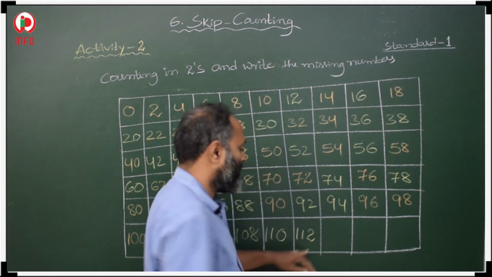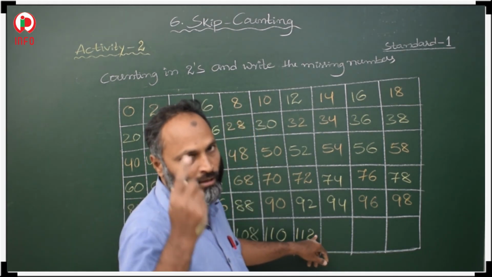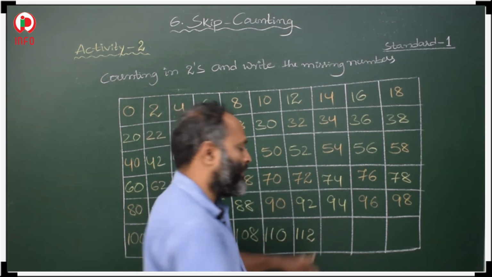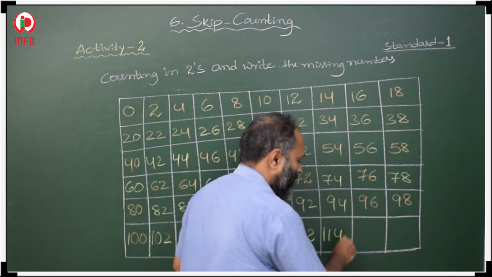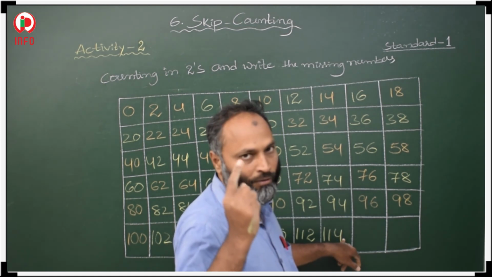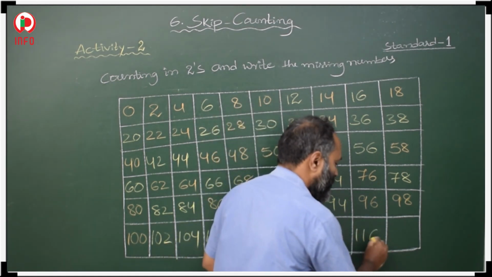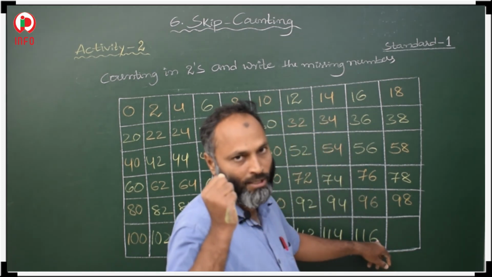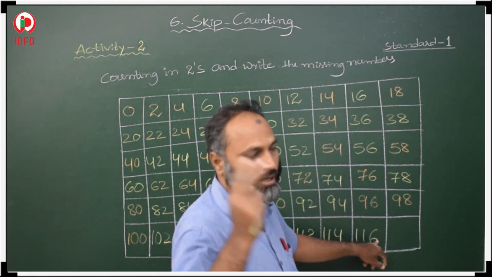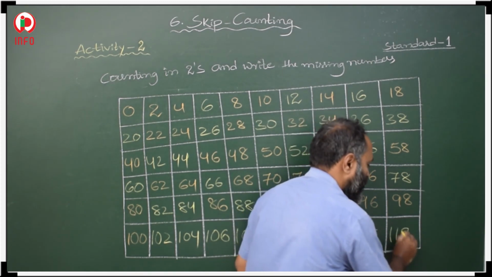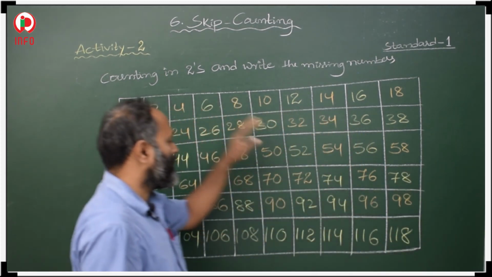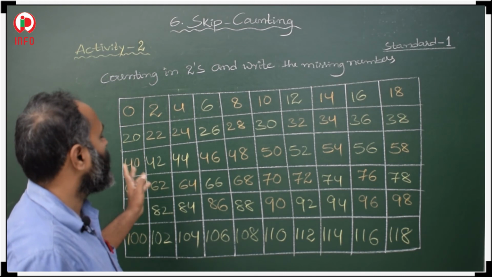112, then 113, 114. 114, then 115, 116. Then 117, 118. So in this way we have to fill in our counting in 2's.